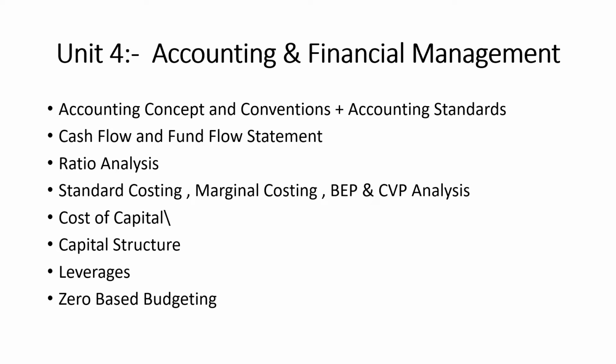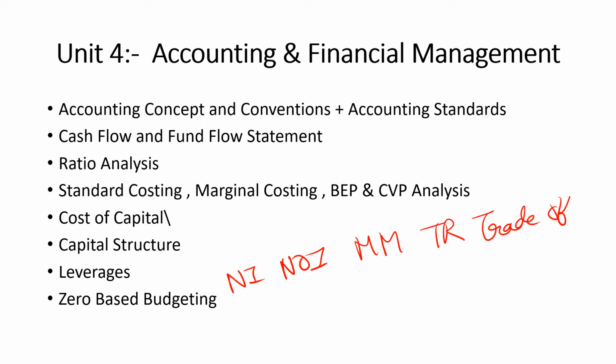Okay, then next comes the cost of capital. Cost of capital is also an important topic. Here you should know the formula, because many times they have given a small question that takes just 2 to 3 minutes to solve, and if you know the formula you can solve it easily. Especially the cost of preference and equity shares we have been asked to work out. Then comes capital structure, most important. So many theories are given: net income, net operating income, Modigliani Miller, then traditional, then trade off, pecking order.